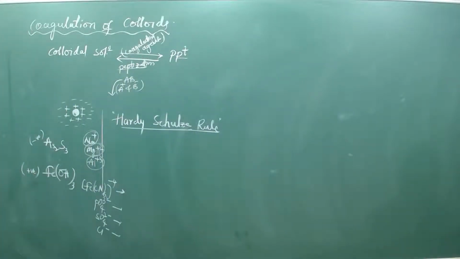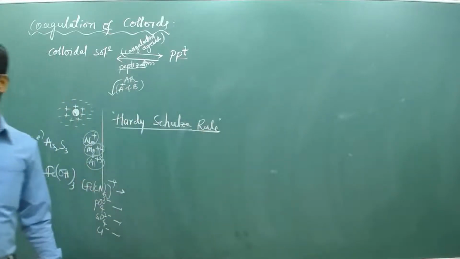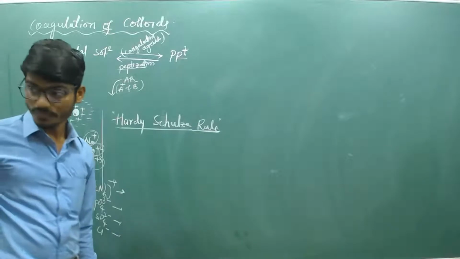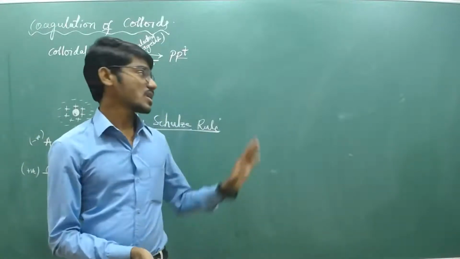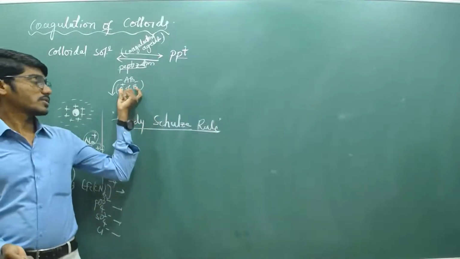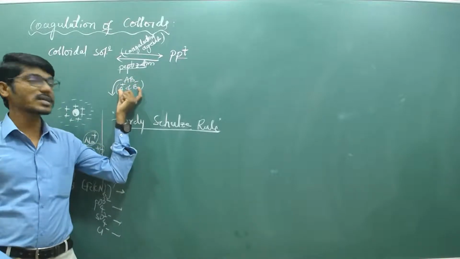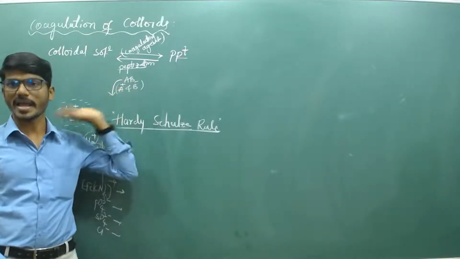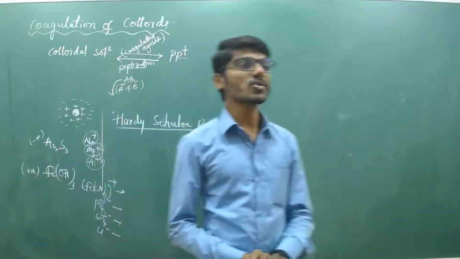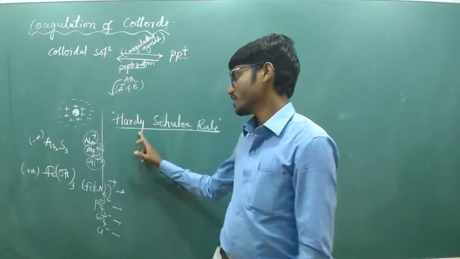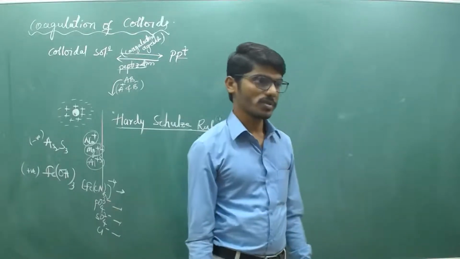Active ions are what we are adding as the coagulating agent, containing the coagulating ions or flocculating ions. Greater the valency of the active ion added, more will be its power to cause coagulation. That is the Hardy-Schulze rule.